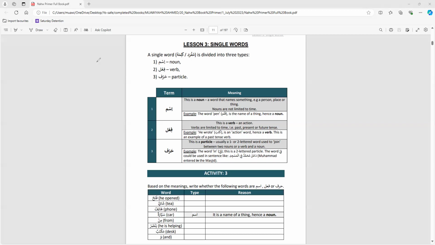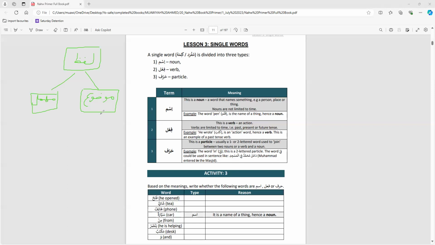So in the previous lesson, we learned that an utterance, which we'll call lafz, can be mawdu or muhmal. So it can be meaningful, mawdu, or meaningless, muhmal.